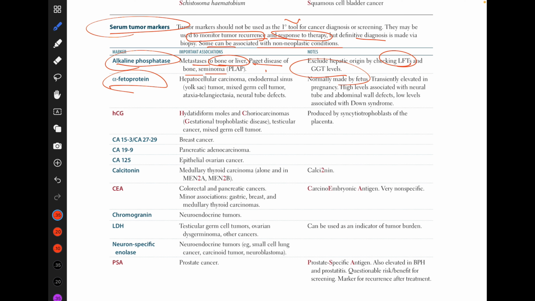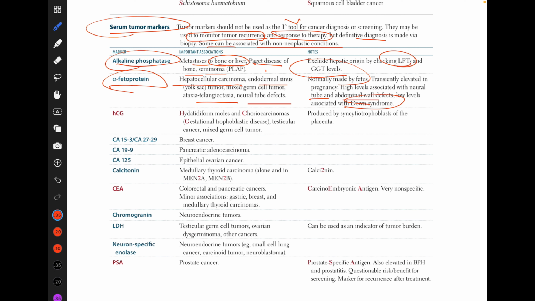Alpha-fetoprotein is an embryonic component, but it can be present in association with hepatocellular carcinoma, endodermal sinus tumors, yolk sac tumors, mixed germ cell tumors, ataxia telangiectasia, and neural tube defects. Normally, it is made by the fetus. When it is elevated in pregnancy, high levels of alpha-fetoprotein can be associated with neural tube defects and abdominal wall defects. But when you get a low value of alpha-fetoprotein, you should think about Down syndrome.